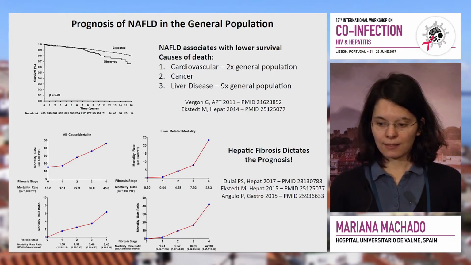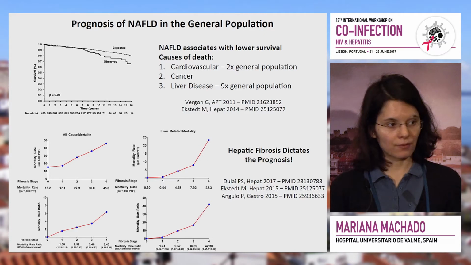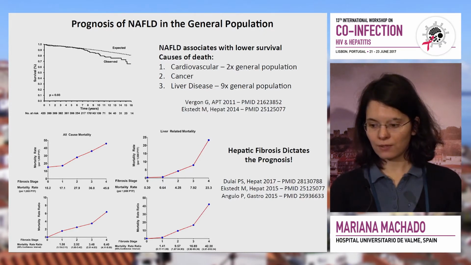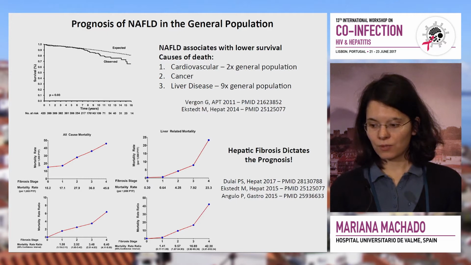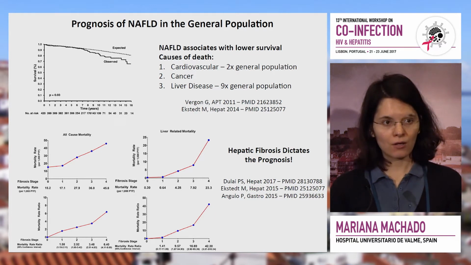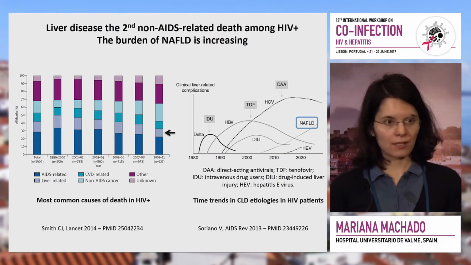And we know that NAFLD has a role in survival. We know that patients with NAFLD survive less than patients without NAFLD, and the causes of death are mainly cardiovascular, and liver disease is only the third cause of death. Most importantly, we know that what dictates the hepatic and the overall prognosis of patients with NAFLD is the degree of hepatic fibrosis. So what about HIV-positive patients?